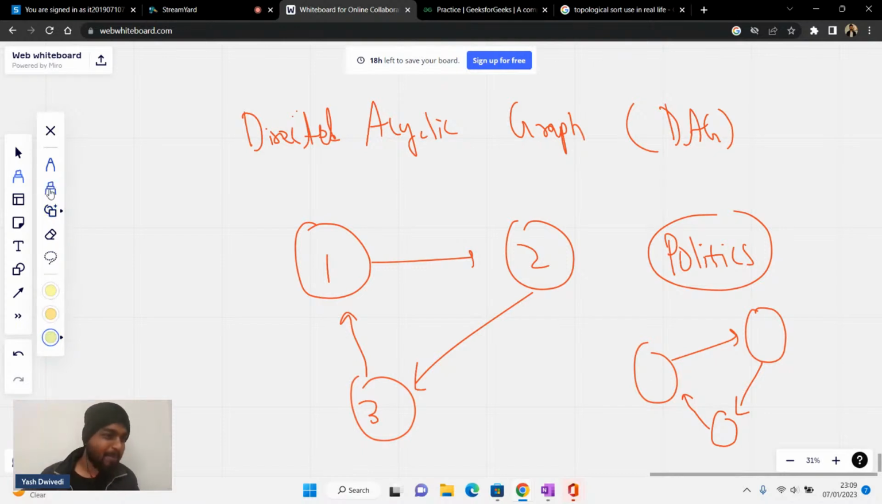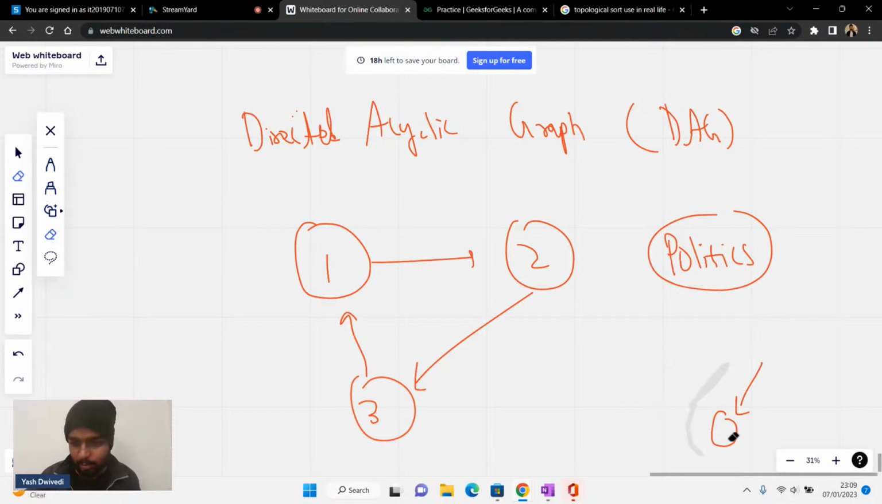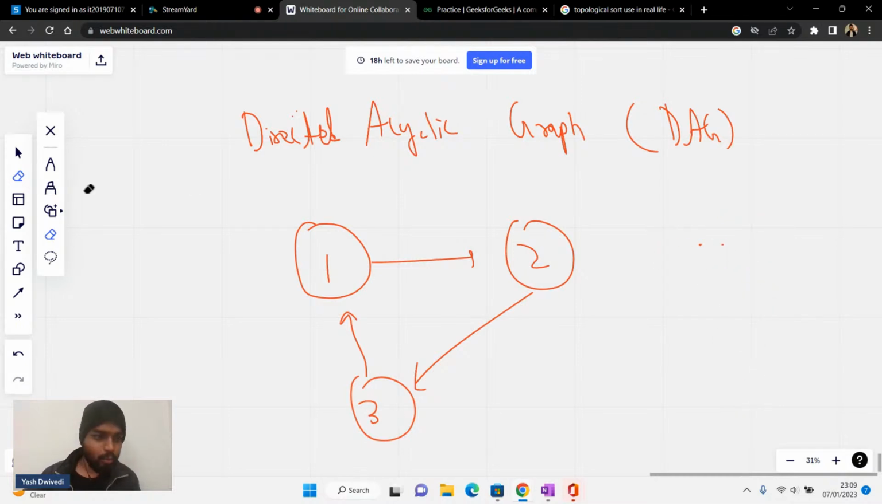Or let's take one more basic example in our lives. Let's take one more example. Let's say that if you go to SBI, let's say if you go to SBI.